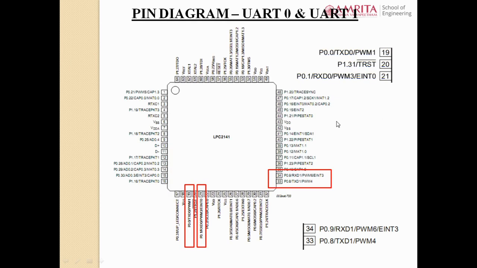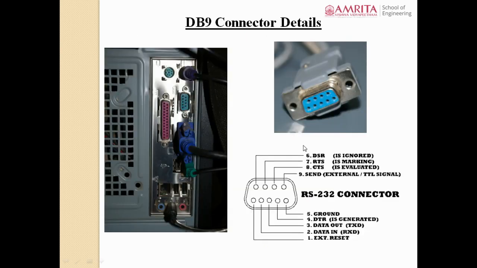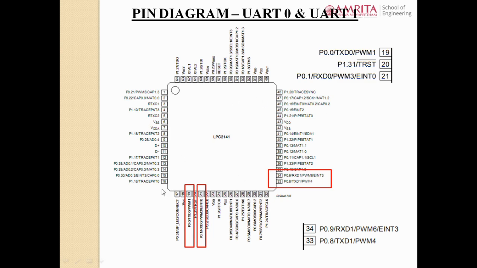Next we will see what pins are used for transmission and reception in the microcontroller. In the previous slide we saw that 2, 3 and 5 are the pins used for serial transmission in the PC. Here we are going to see the pins used for transmission and reception in the microcontroller LPC2148. The LPC2148 has two UARTs, UART0 and UART1. UART0 has a separate transmit and receive pin, and UART1 has another transmit and receive pin.